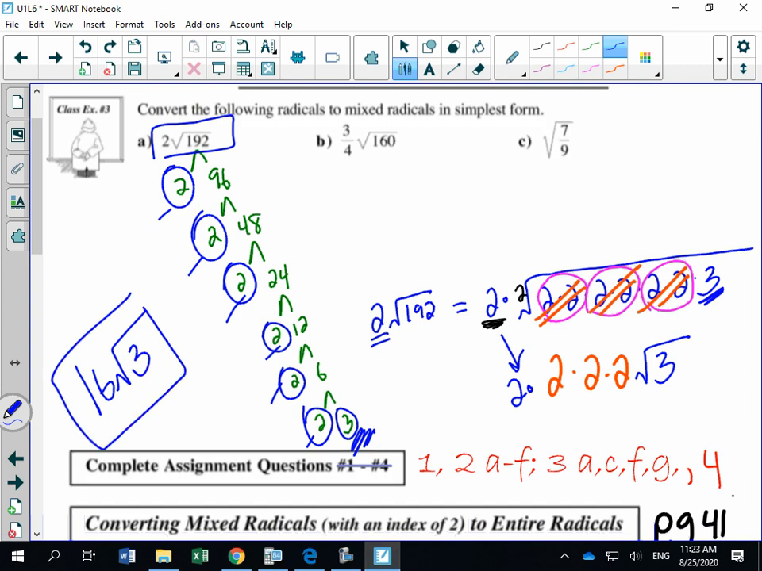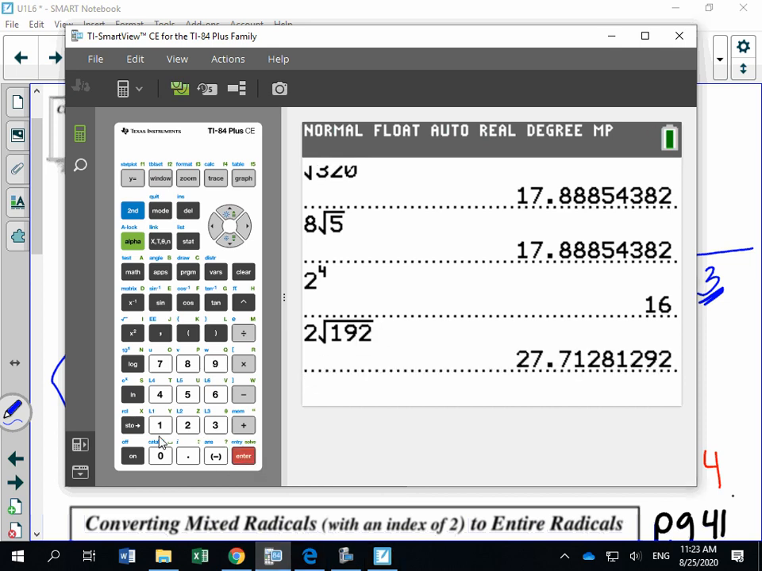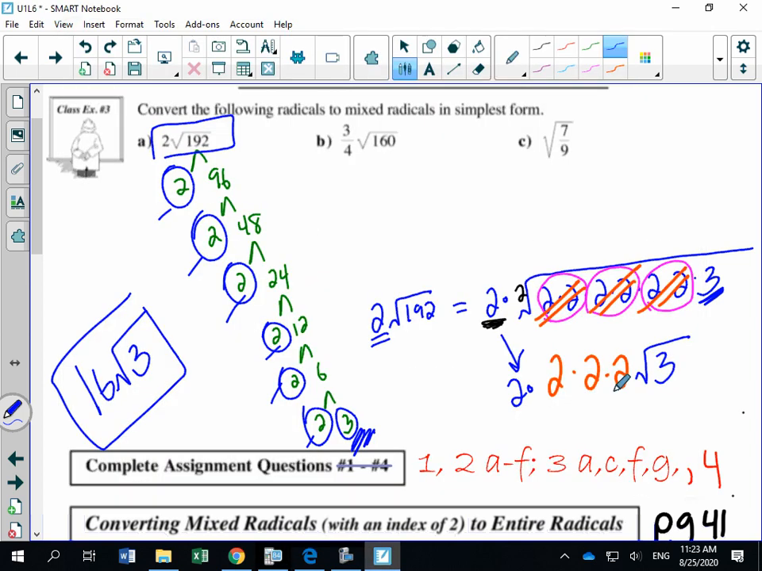Let's check because I want to get 100% on this test. 2 root 192 is equivalent to 16 root 3. Yes. Okay, you have just simplified. This radical was not simplified. The simplified radical would be this guy here, which is 16 root 3. Okay, I'm going to erase this, so make sure you've got this down, and we're going to break down 160.